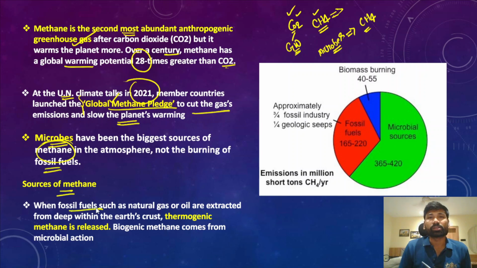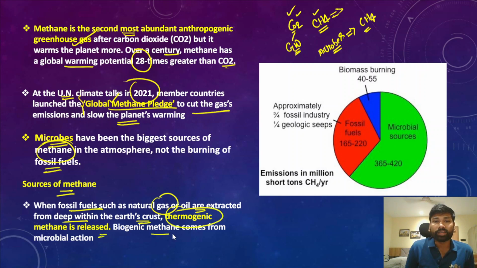When fossil fuels such as natural gas and oil are being extracted from the reserves, the underground resources deep within the earth's crust, thermogenic methane is released, and biogenic methane comes from microbial action.